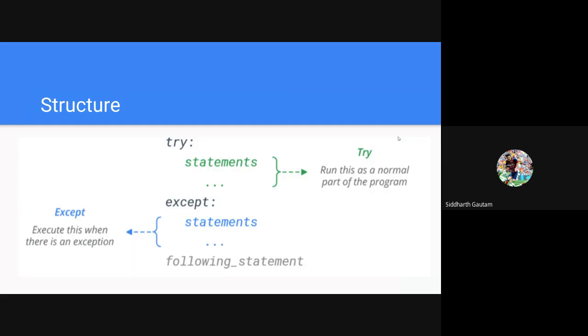So on this slide, this is the structure of a try except block of code. We have the keyword try, and then we have a statement, right? And as you can see, there's a colon here, which means the next statement will come after four spaces. If this statement runs, great. If it doesn't run, then the code inside the except block will get executed. This is the structure. We will go to our IDE in a few minutes, and we will see the structure there also.